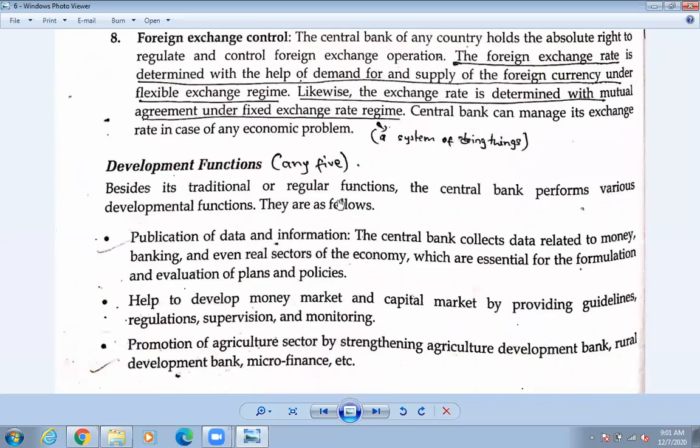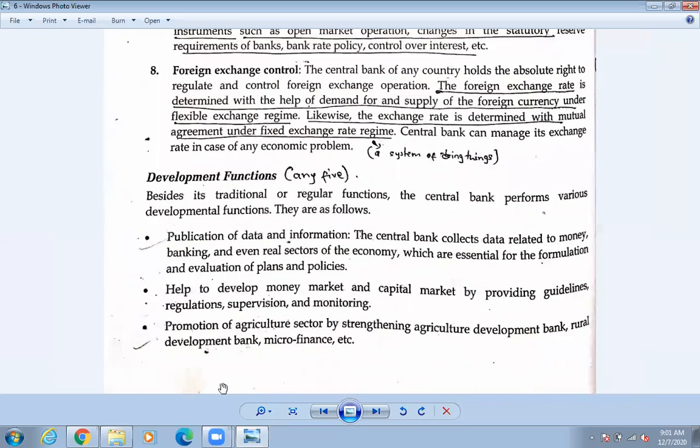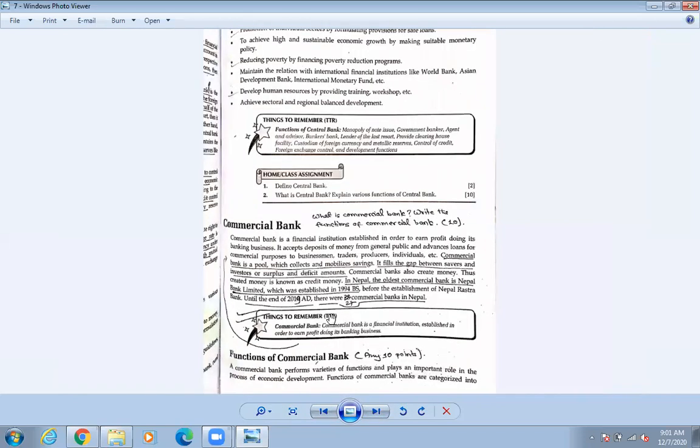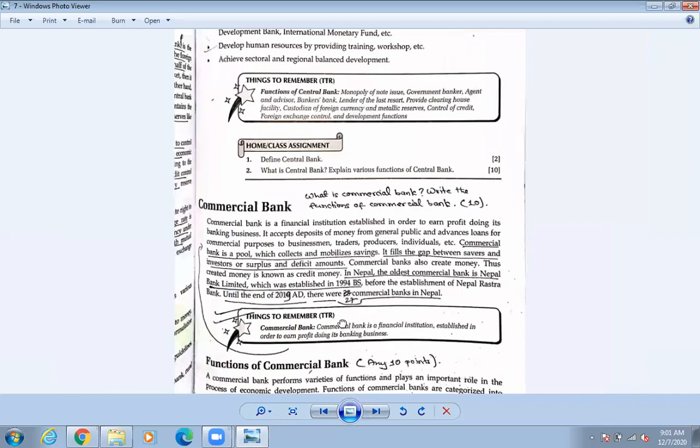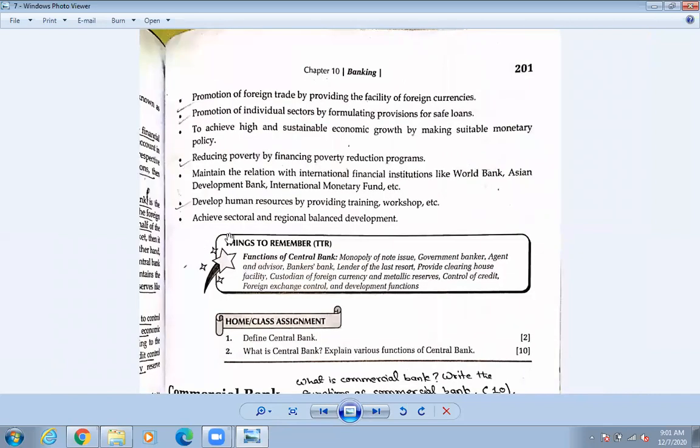For your development function, any 5, there are 3 points right here, you may be taking a screenshot, and here there are other functions also. There are altogether how many points in this development function? Any 5 you need to write down. Either you can write down the ticked ones, otherwise you can do anything.